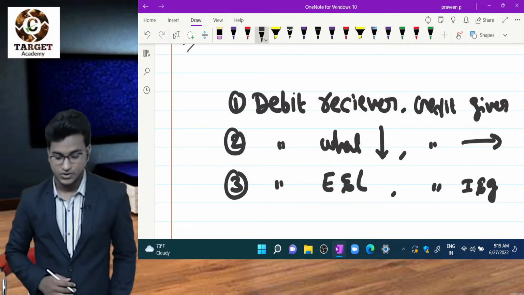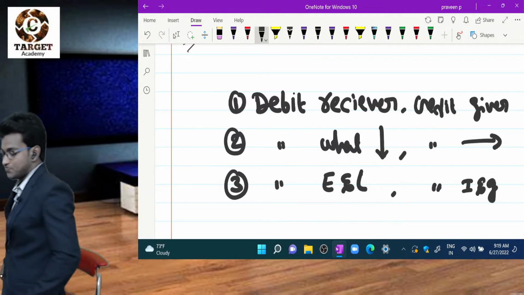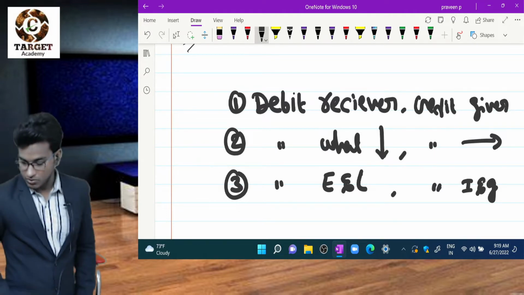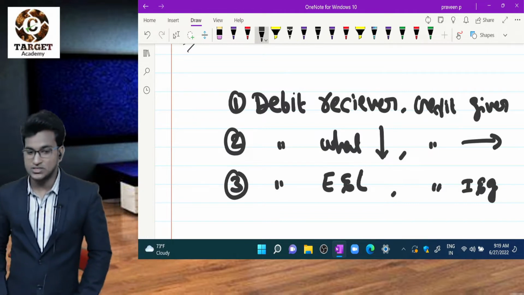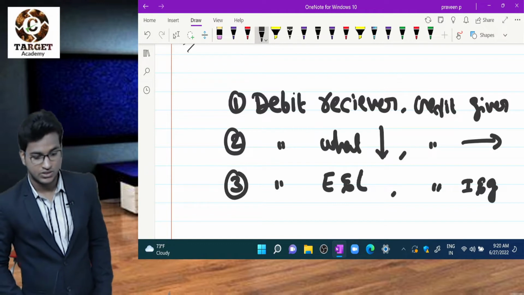Okay, please revise these three rules. Debit the receiver, credit the giver, debit what comes in, credit what goes out, debit expenses and losses, credit incomes and gains. Super.